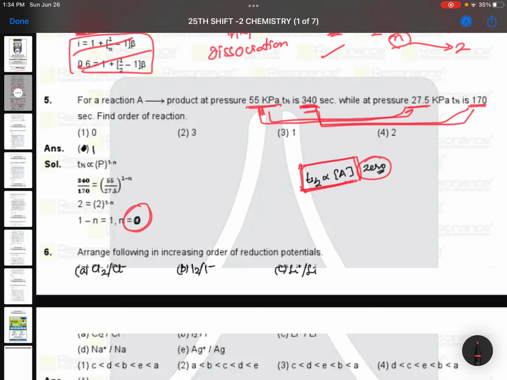वेरी सिंपल क्वेश्चन. ये ऑलरेडी इससे पहले भी वीडियो में भी है. That means in this 2022 series only this kind of question is there. t1/2 directly proportional to A^0, t1/2 proportional to 1 by A second order, t1/2 proportional to 1 by A square third order. Simple question. अगर डिपेंड ही नहीं करता है तो t1/2 is proportional to A to the power 0, that is first order.